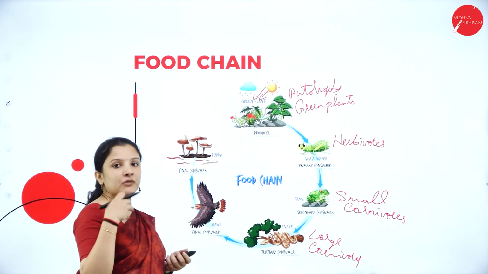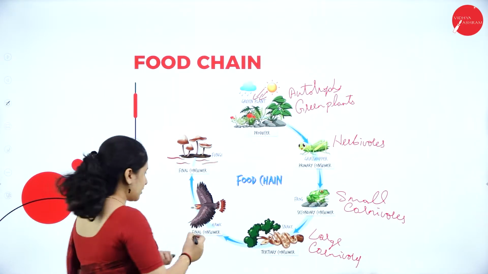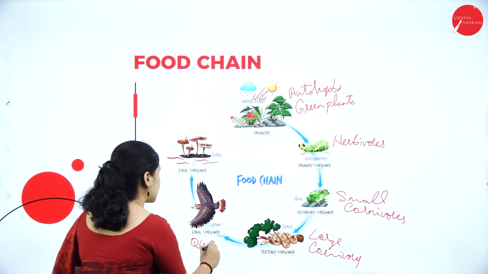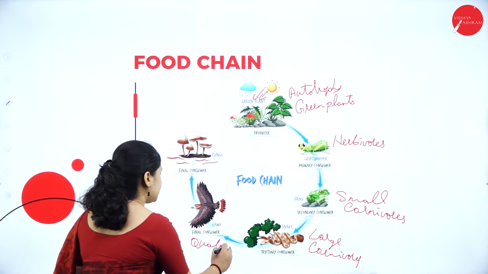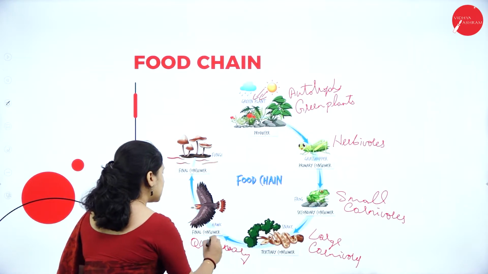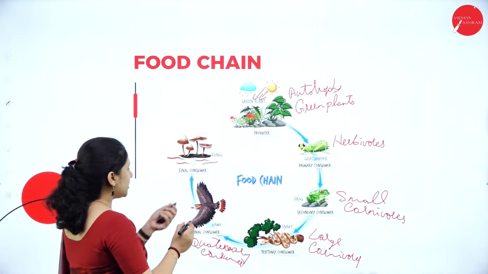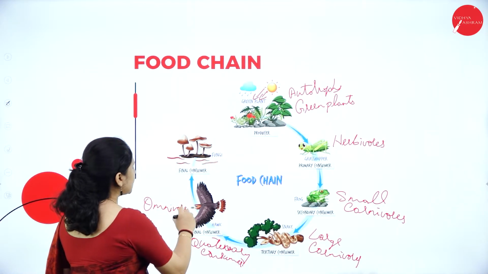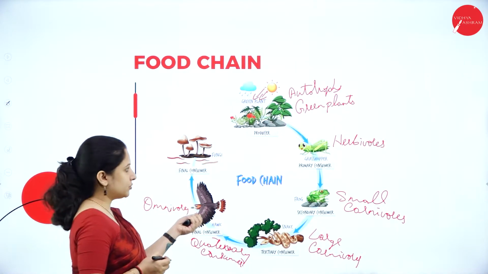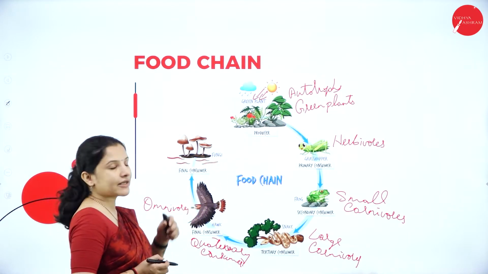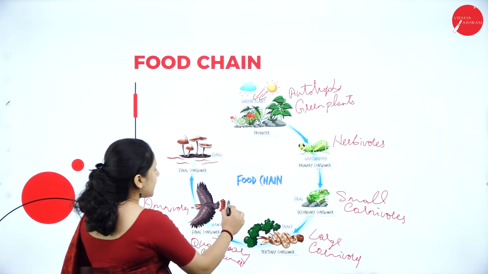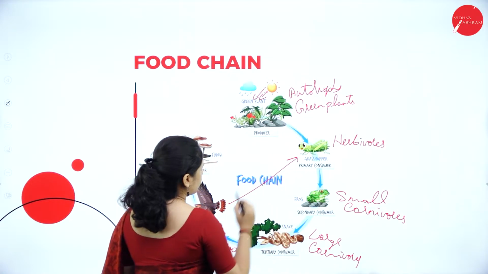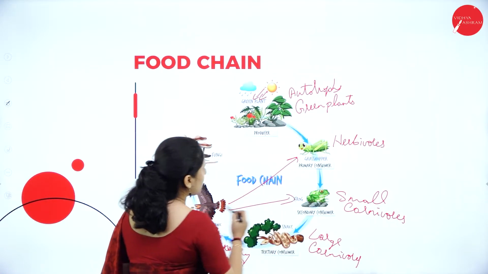They will form the quaternary consumer, or we can call it the final consumer. So, here this quaternary consumer is usually an omnivore. Why is it an omnivore? Because this quaternary consumer can also act as a secondary consumer, right? Why? It can even feed on the grasshopper and it can even feed on the frog as well.